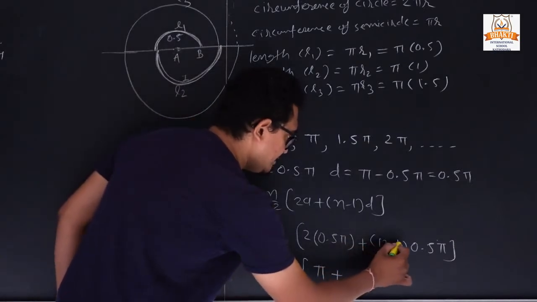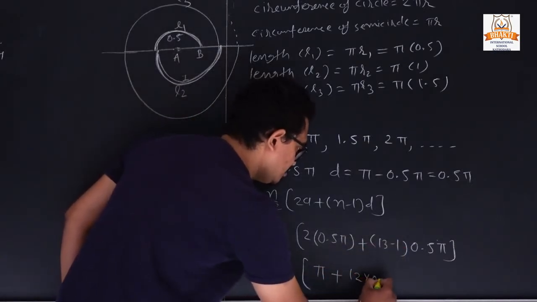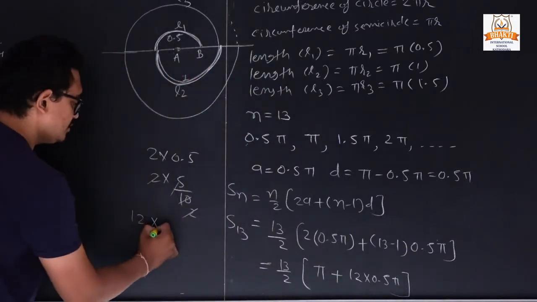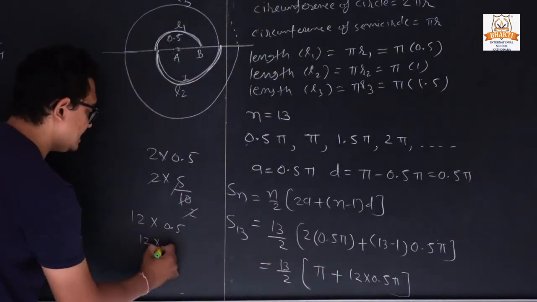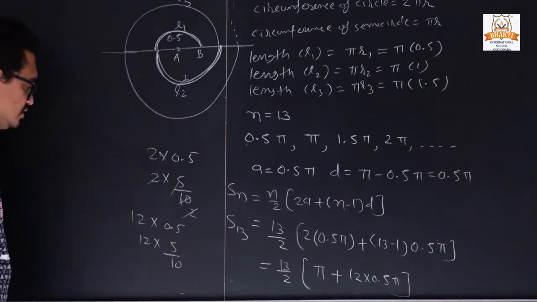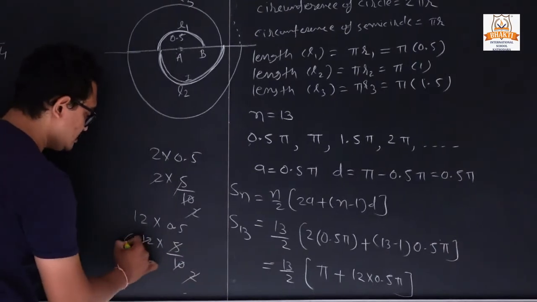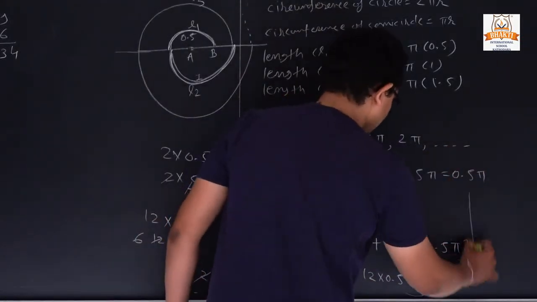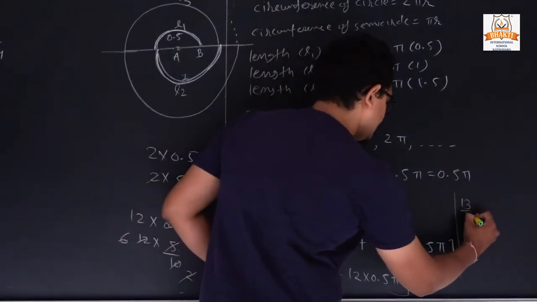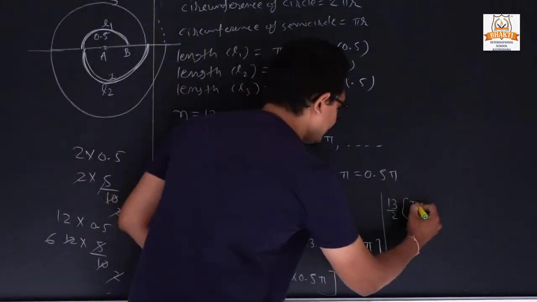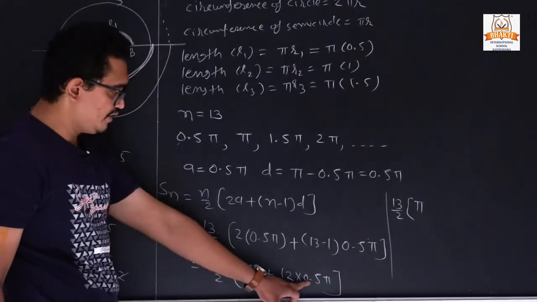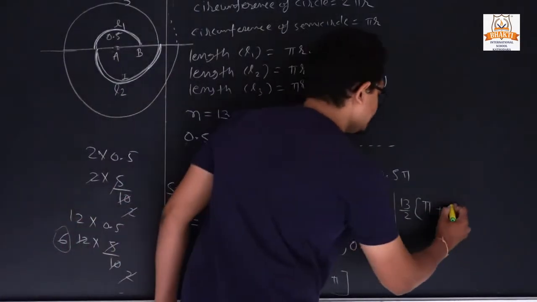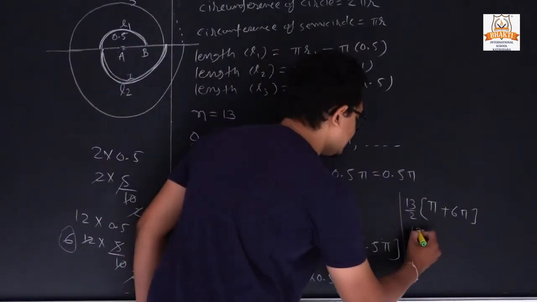Next, 13 minus 1, so it is 12 into 0.5 pi. Once again we can simplify 12 into 0.5, which we can write as 5 by 10. So 5 ones are 5, 5 twos are 10, so 6. So what is our answer? 6 pi. We can also simplify as 13 by 2 in bracket pi, then 12 into 0.5. After simplification it is only 6 pi. So 6 plus 1, it is 7 pi.